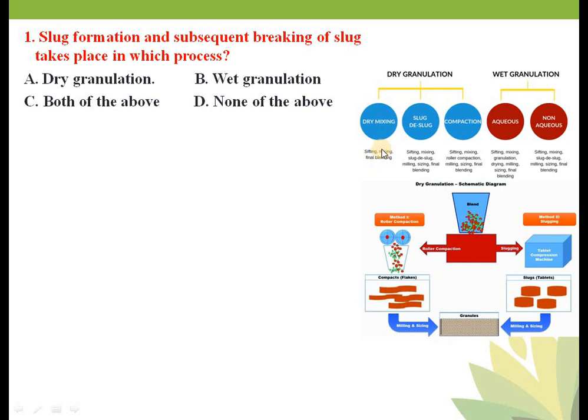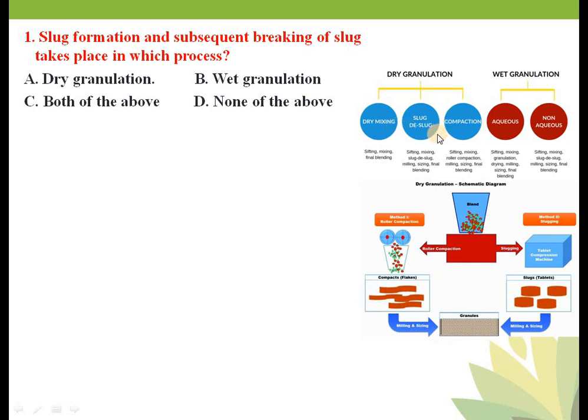Then you can make the final blend and compress the tablet directly. They have good flow properties because they consist of directly compressible diluents. That's why it is dry mixing. In this case, you just have to mix all the ingredients, do sifting, then mixing, final blending and compression. So this one is also a part of dry granulation.